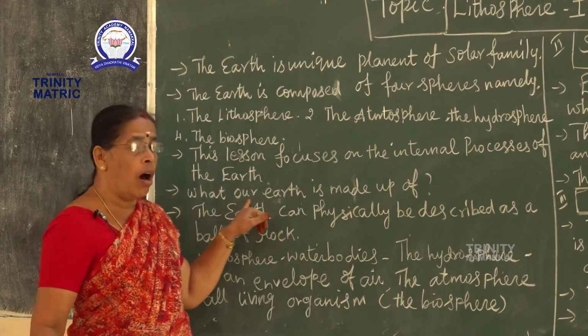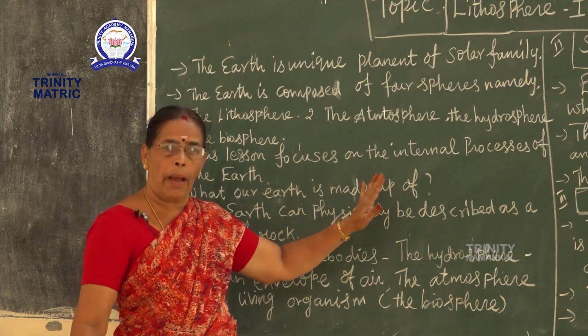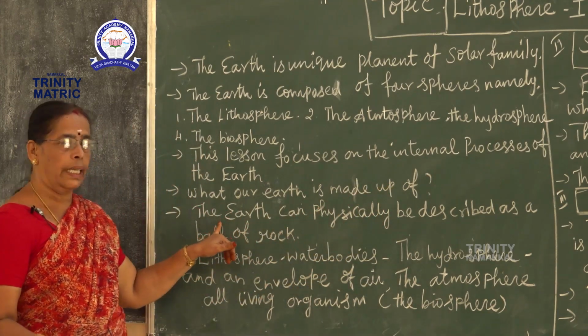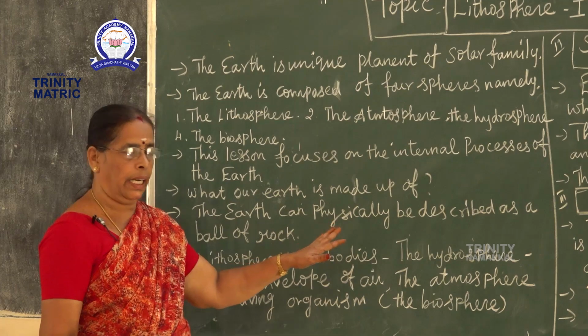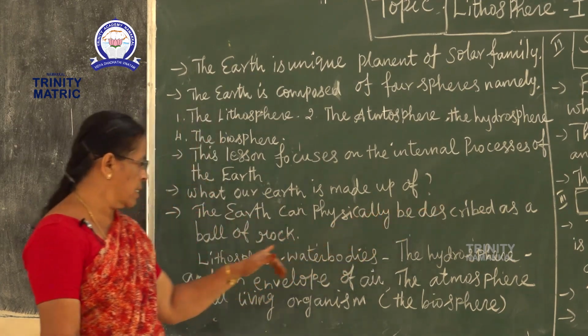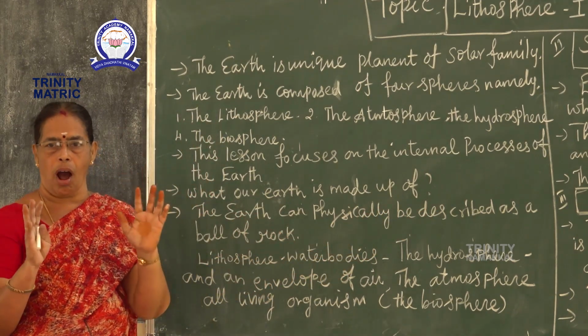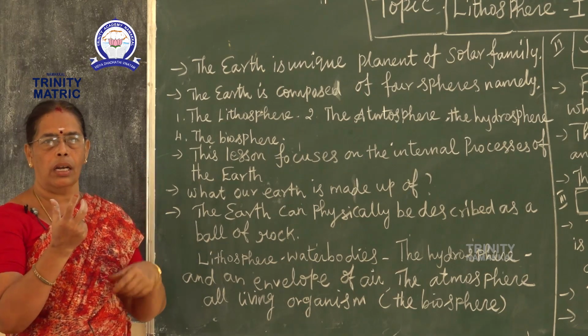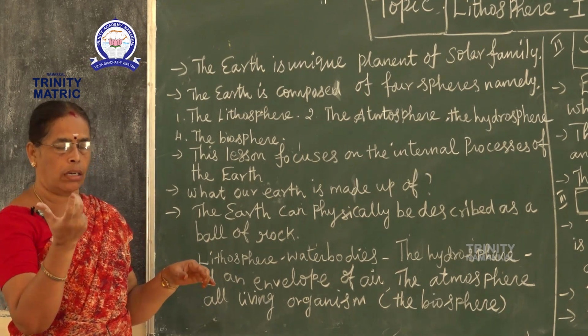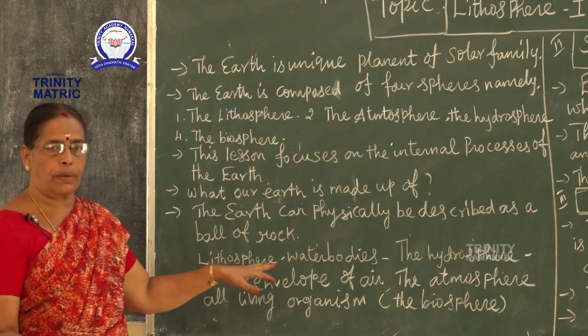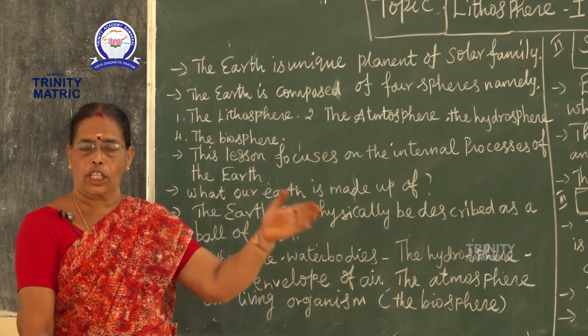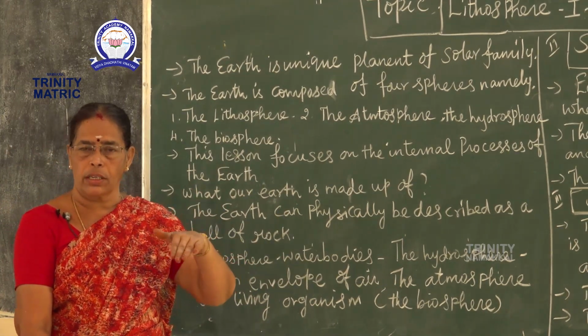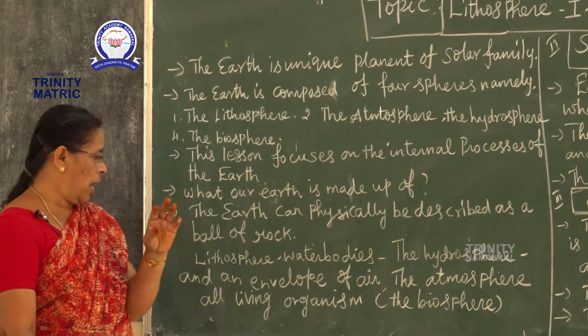Whatever the earth is made up of, the earth can physically be described as a ball of rock. You know that is a ball. It is like a rock, the lithosphere. Around it are water bodies, the hydrosphere.